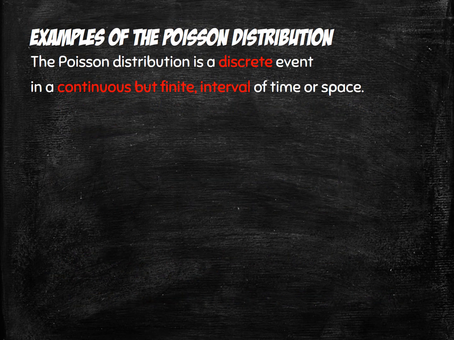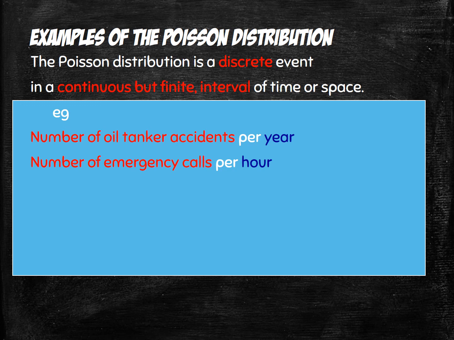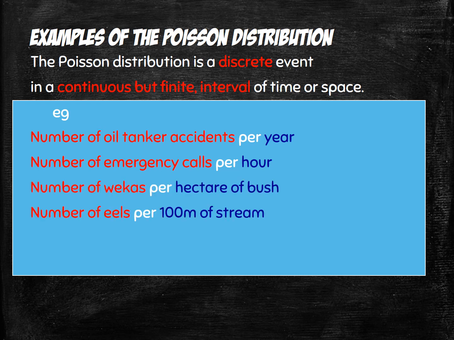So here's some examples. Number of oil tanker accidents per year, the number of emergency calls per hour, and you notice there's a bit of a common theme coming out here. Number of wekas per hectare of bush, number of eels per 100 metres of stream. So that "per" is really common there. So it's a counting thing per either a time or a unit of area or a length or whatever.